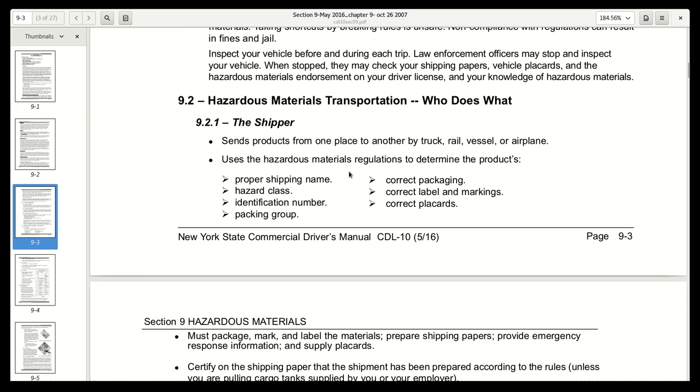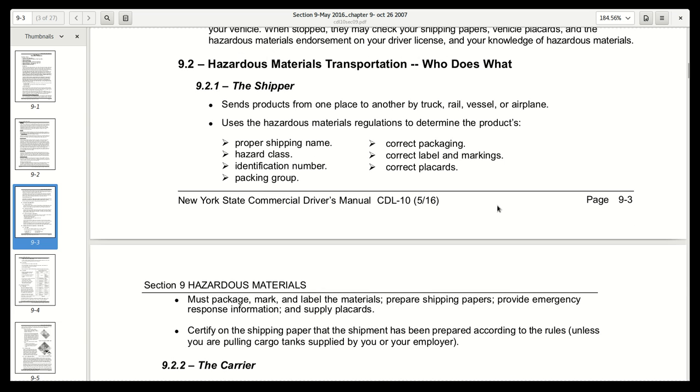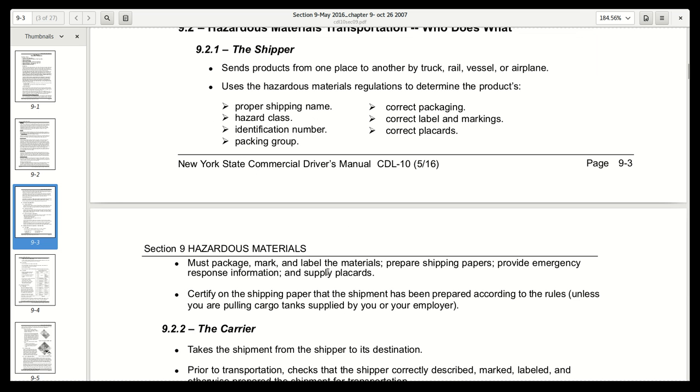The shipper uses the hazardous materials regulations to determine the product's proper shipping name, hazard class, identification number, packing group, correct packaging, correct label and markings, correct placards. Those are the shipper's responsibilities. The shipper must package, mark, and label the materials, prepare shipping papers, provide emergency response information, and supply placards.